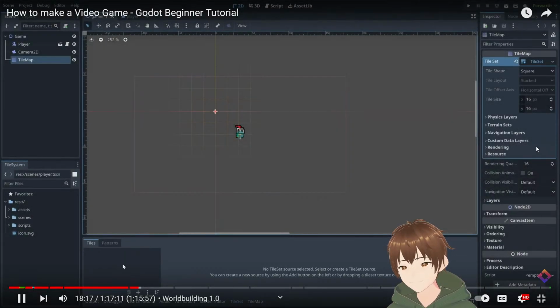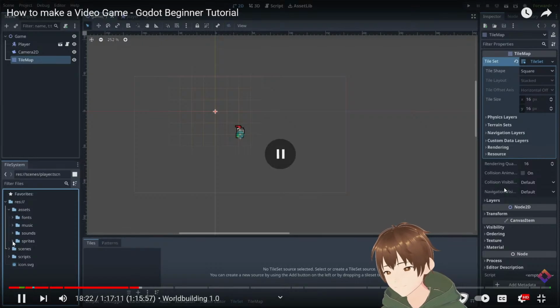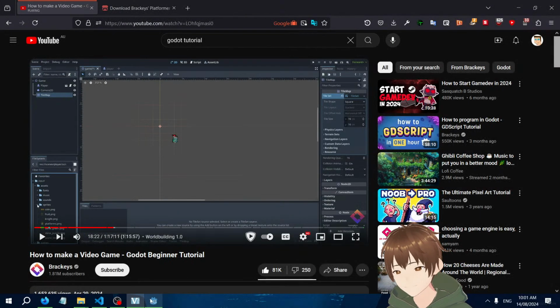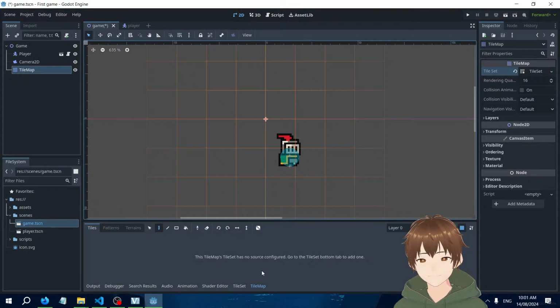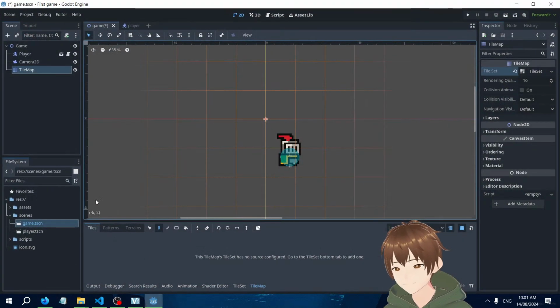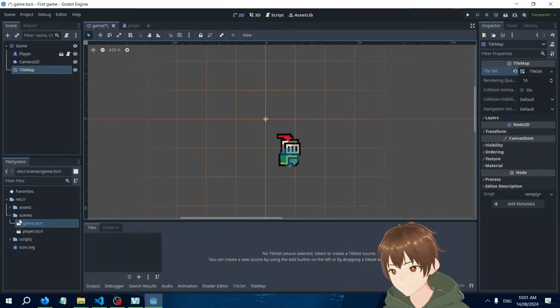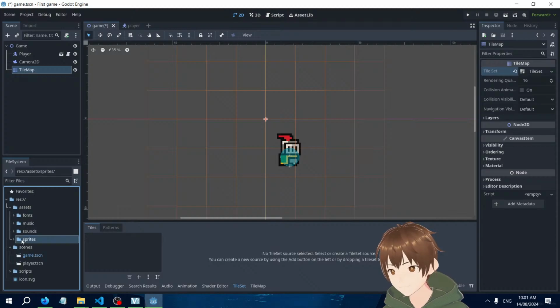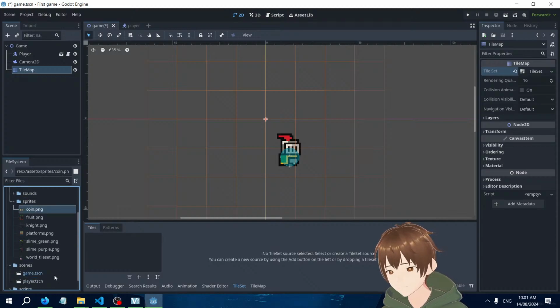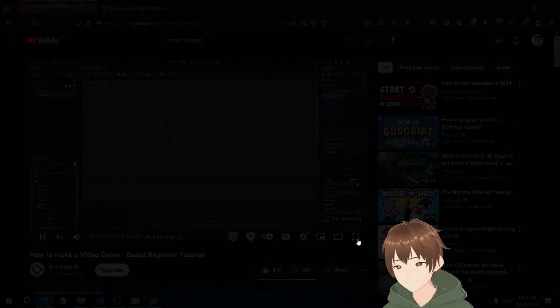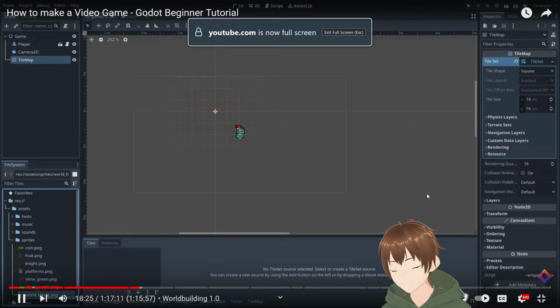The main thing we want to do is drag in our tile set asset. So let's go into our assets folder under sprites and drag in the world tileset.png.